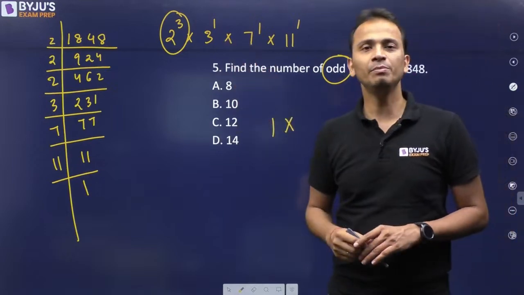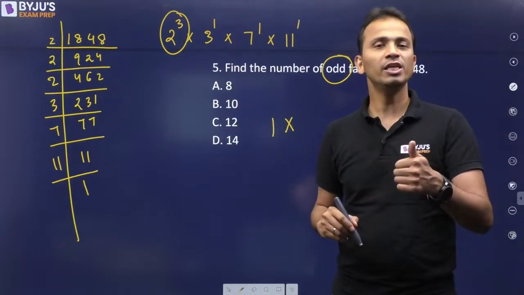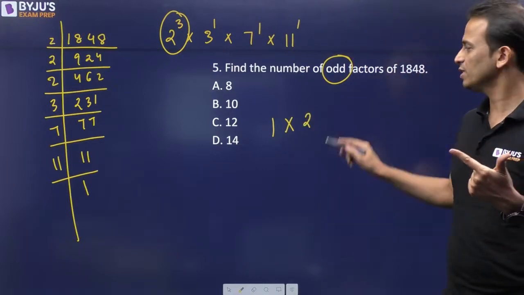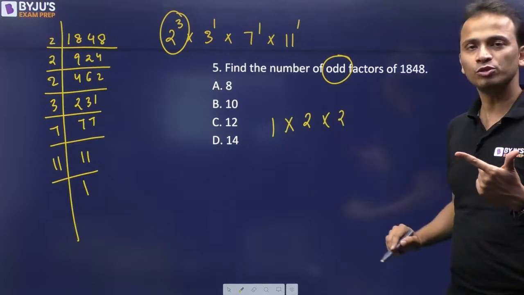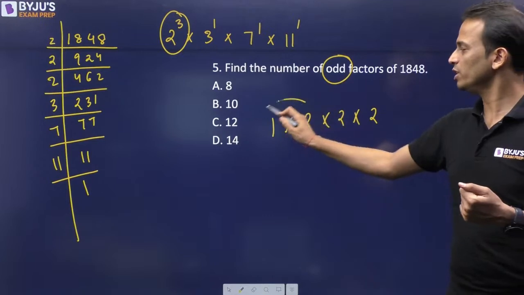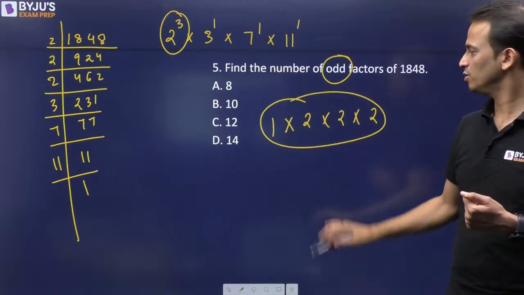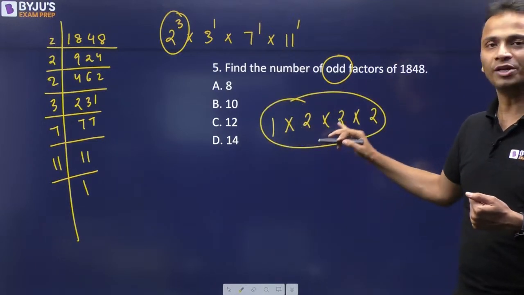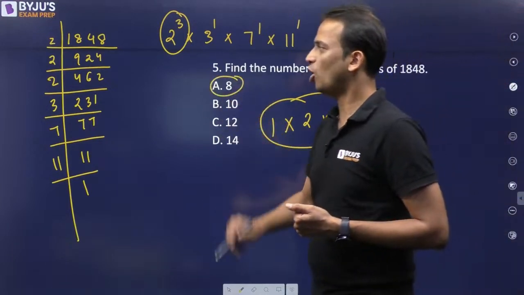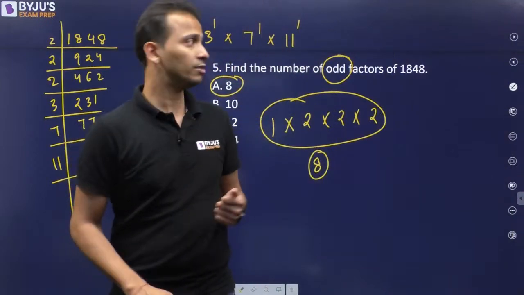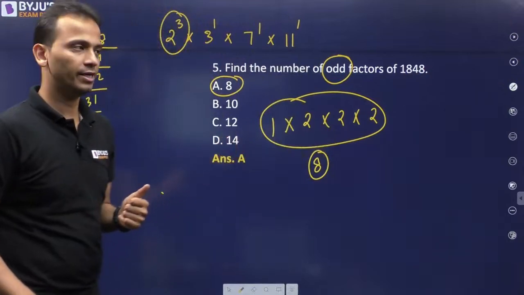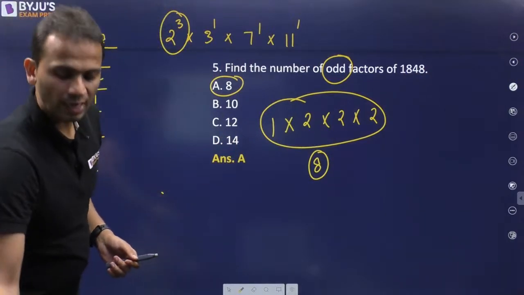Then 3 can be used in any number of ways: 3 raised to the power 0, 3 raised to the power 1. So the power of 3 can be used in 2 ways. Similarly, power of 7 can be used in 2 ways. Power of 11 can be used in 2 ways. So the total number of odd factors of this number will be 1 into 2 into 2 into 2, that is equal to 8. So 8, that is option A, will be the correct answer for this question. Yes, it is option A, right? Let's move on and look at the next question.